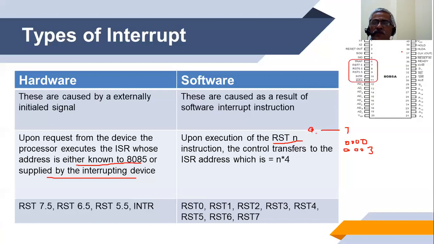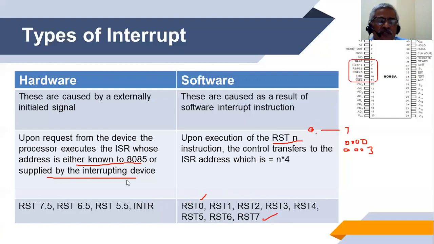The hardware interrupts are on these lines: TRAP, RST 7.5, RST 6.5, RST 5.5, and INTR, and there is an acknowledgement pin for the INTR. Whereas the software interrupts are RST 0 to RST 7.